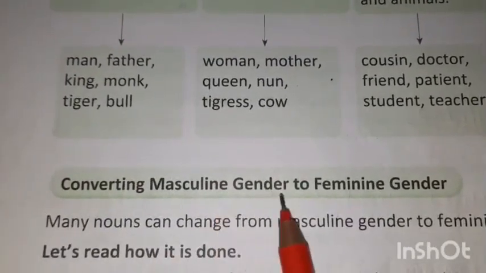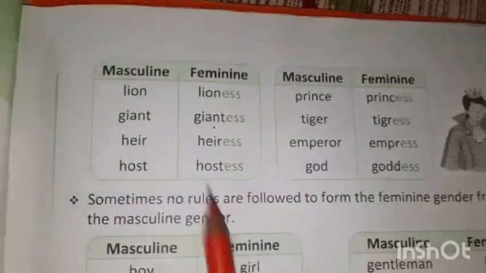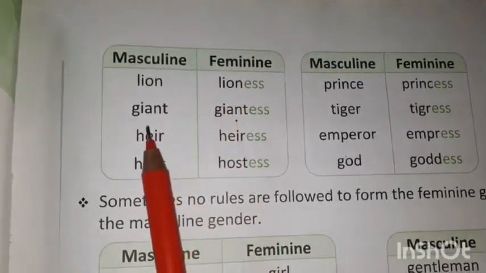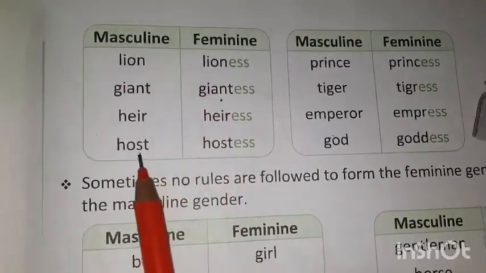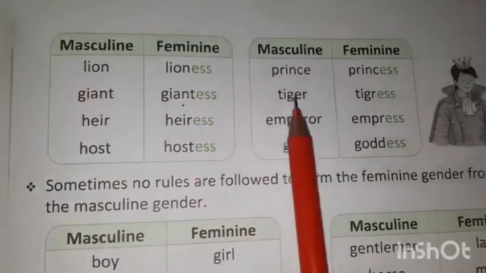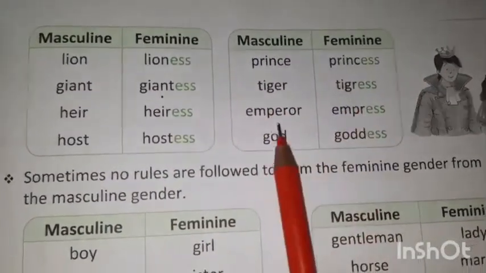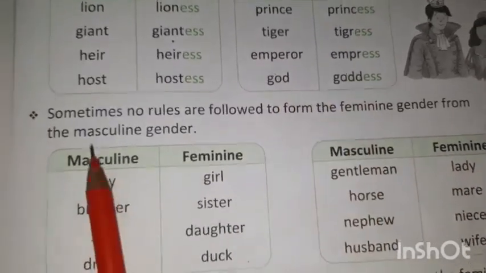Converting masculine gender to feminine gender. Masculine, feminine: lion, lioness; giant, giantess; host, hostess; prince, princess; tiger, tigress; emperor, empress; god, goddess.